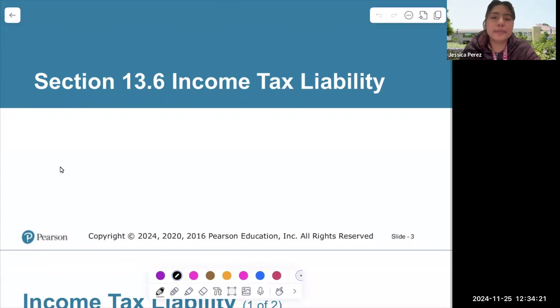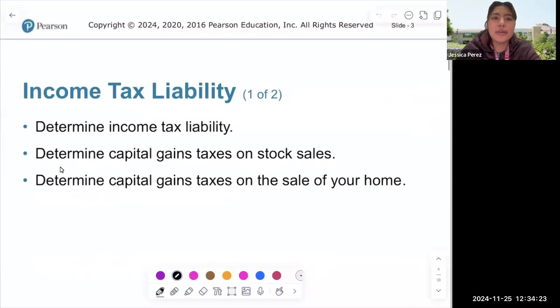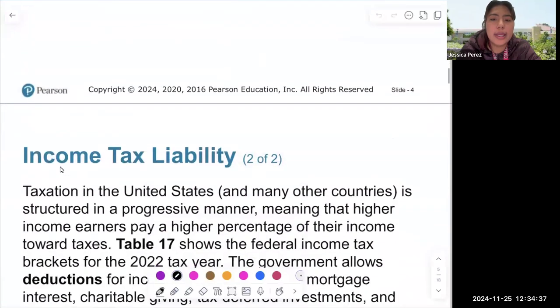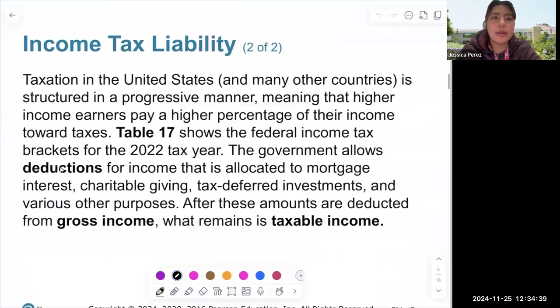Income tax liability. What are we going to do in this section? Well, we're going to talk about income tax liabilities. We're going to look at capital gains on taxes and stock sales, and capital gains on the sales of your home. What is the income tax liability?